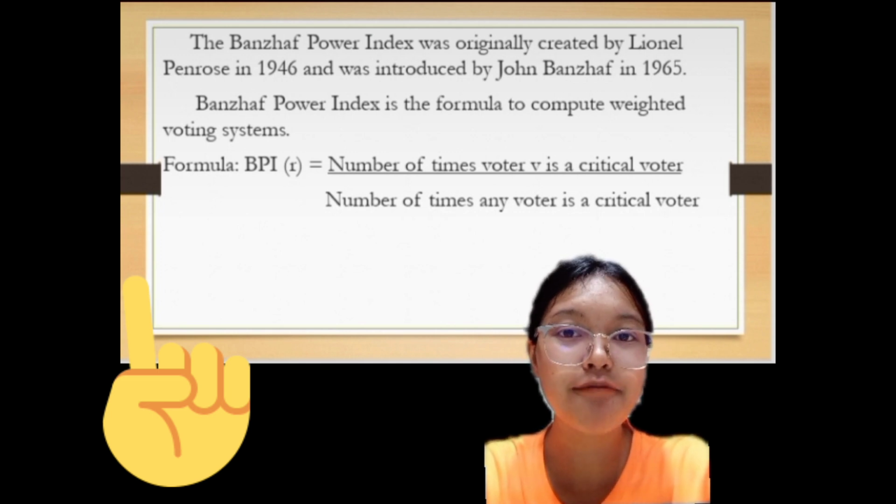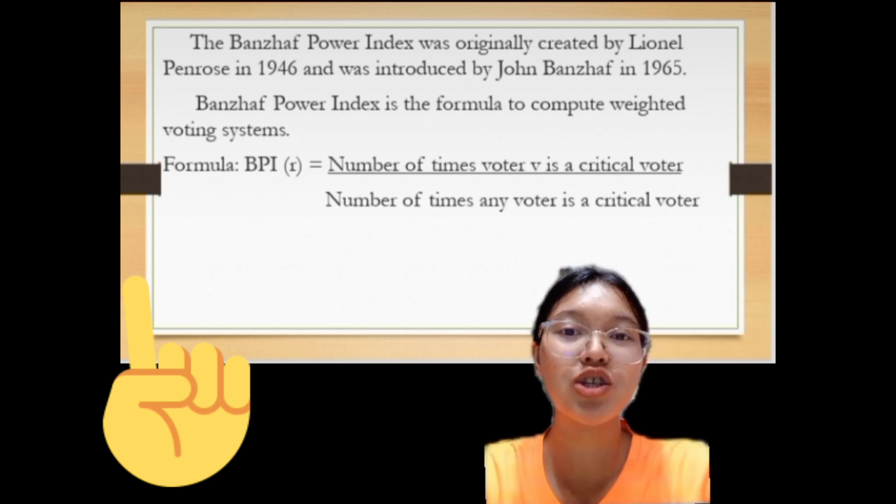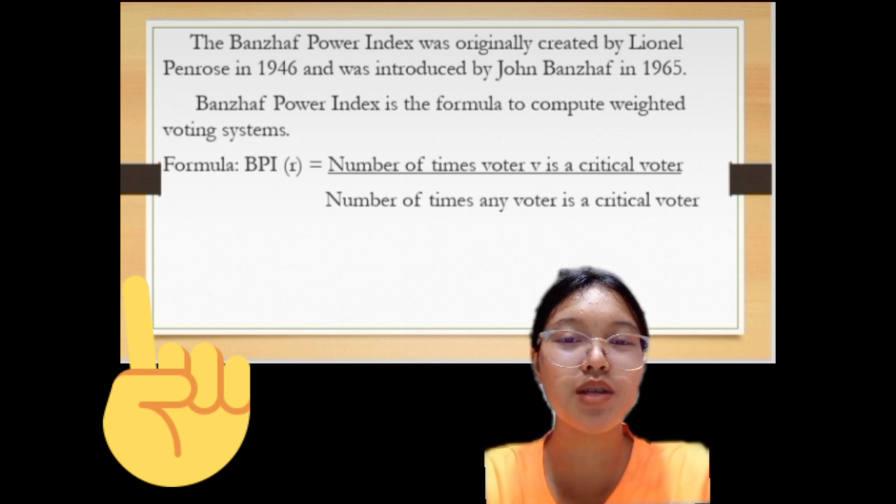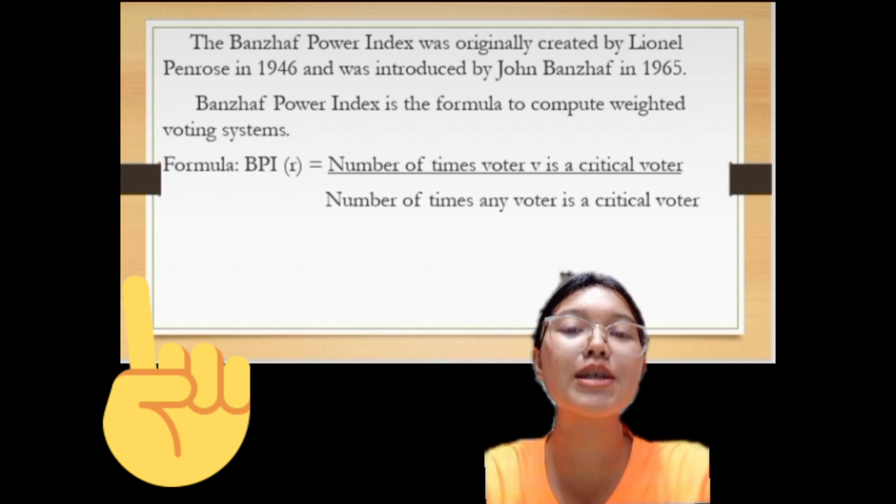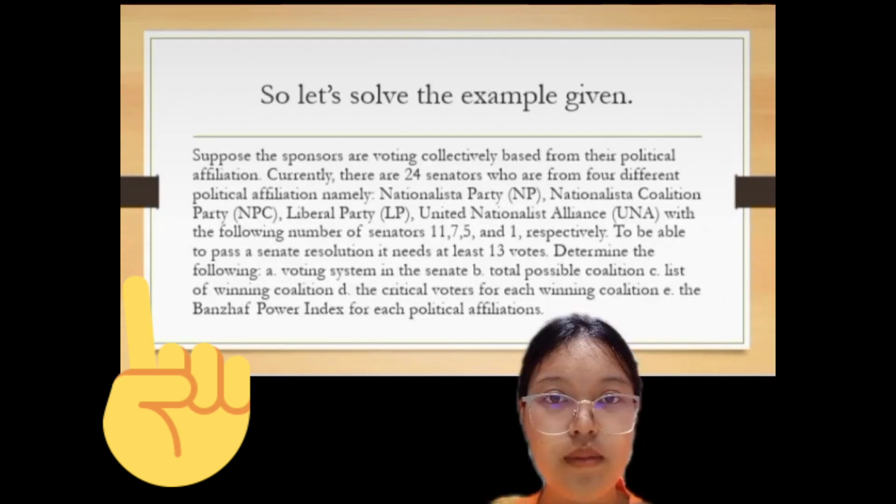The Banzhaf Power Index was originally created by Lionel Penrose in 1946 and was introduced by John Banzhaf in 1965. It is a mathematical representation of how likely a single state could swing the vote. The Banzhaf Power Index is a formula to compute weighted voting systems. The formula is BPI of R equals the number of times a voter is a critical voter over the number of times any voter is a critical voter.